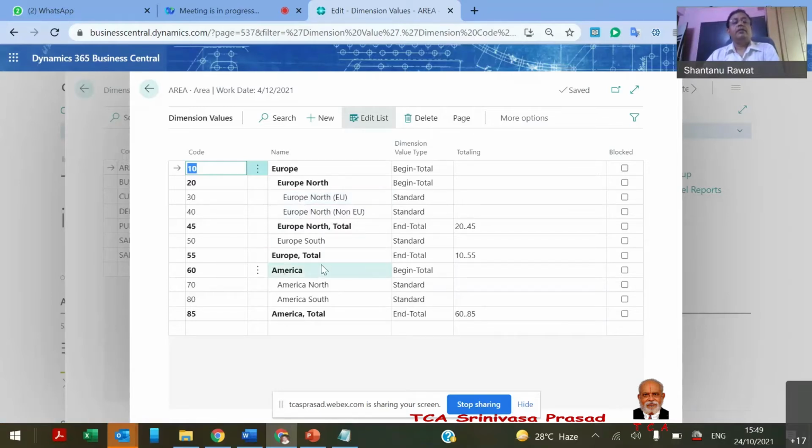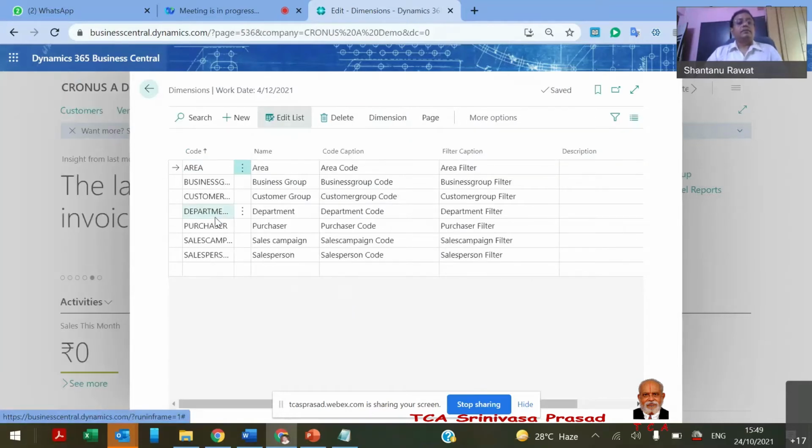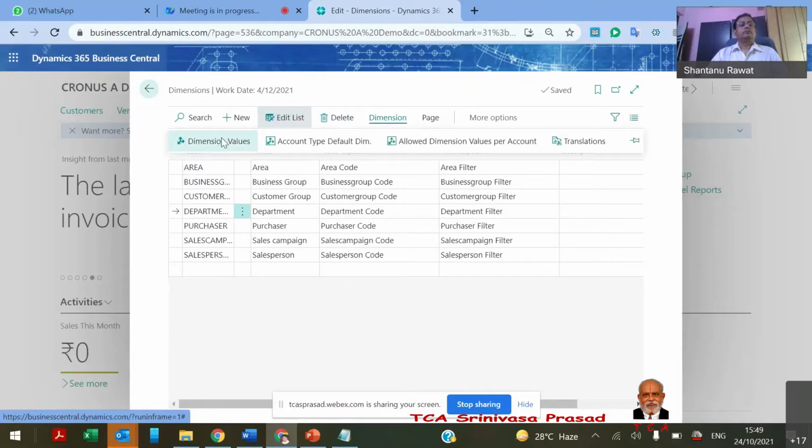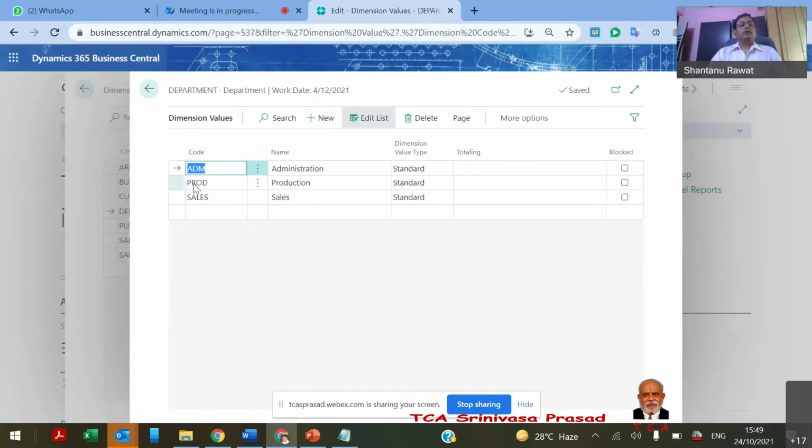I can define some GL accounts based on some default dimension itself. Just like a department. We defined admin, production, and sales; we didn't define the further breakdown. We just have one level of classification: admin, production, and sales.